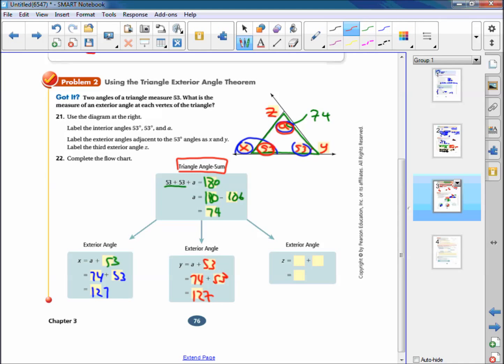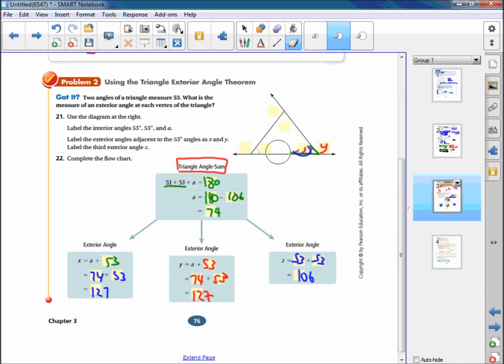And then Z is going to be a little bit different. Z is equal to 53 plus 53, which is 106. Okay, so we'll erase all this stuff again. So this is 53 and 53, and Z is right here. So Z is equal to the sum of the two remote interiors, which is 53 plus 53.